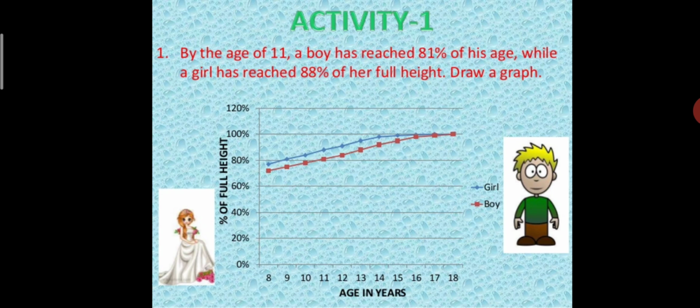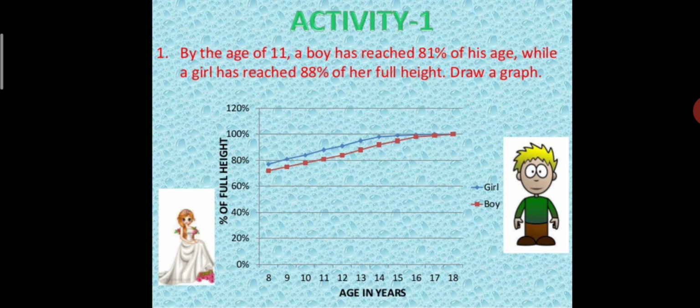Now one activity is also there. How can you do this activity? See this: by the age of 11, a boy has reached 81% of his full height, while a girl has reached 88% of her full height. Draw a graph. We have taken one graph, and on the x-axis we have taken age in years, and on the y-axis we have taken percentage of full height. We have taken 0%, 20%, 40, 60, 80 and above, and the ages 9, 10, 11, 12 till 18.